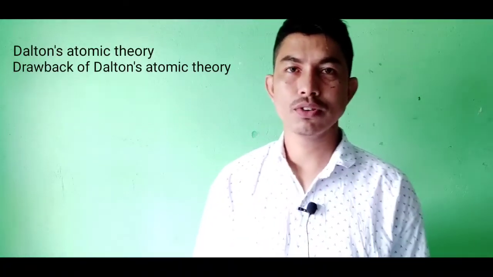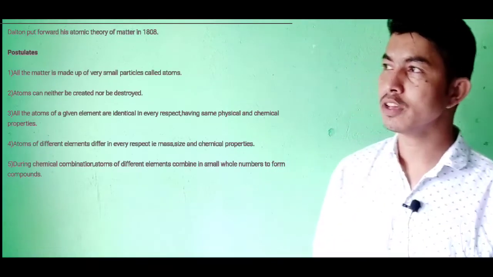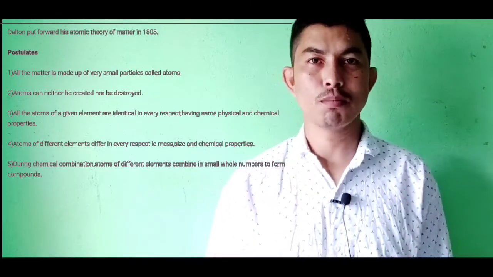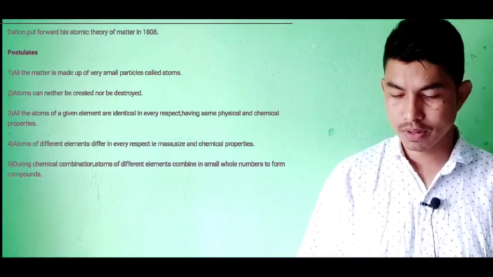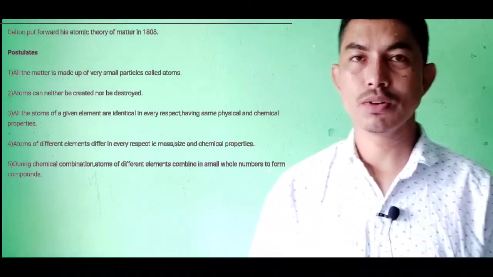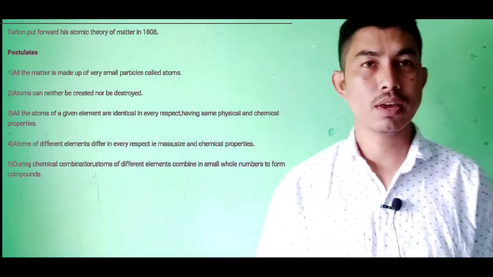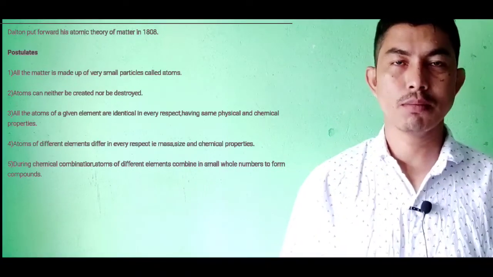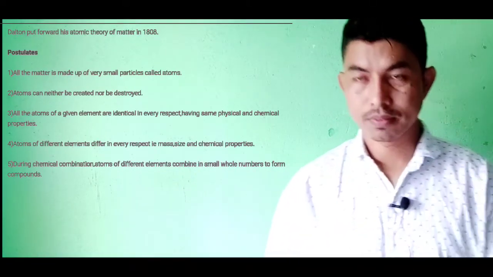To begin with the first topic, Dalton's atomic theory. Dalton, in his theory, wrote that all matter, irrespective of its physical state, is made out of small particles known as atoms. The second point he mentioned was that the atoms of the same element are alike, whereas the atoms of different elements are different.